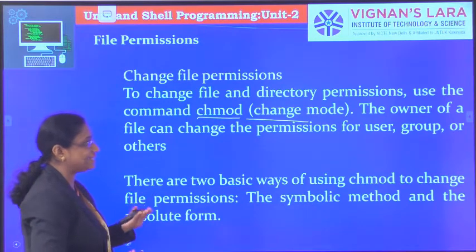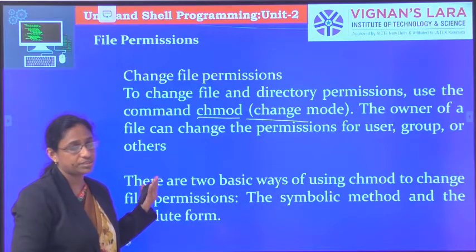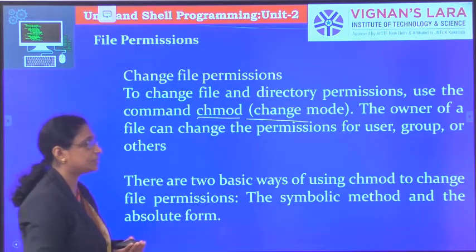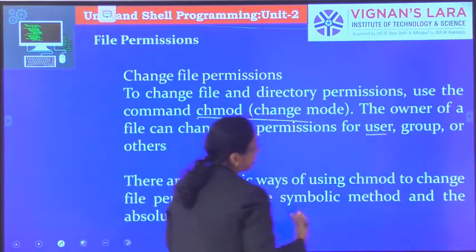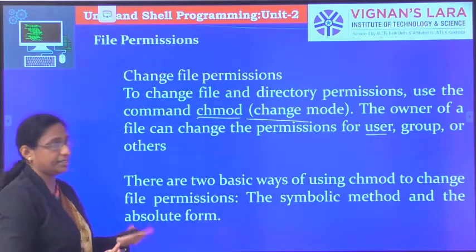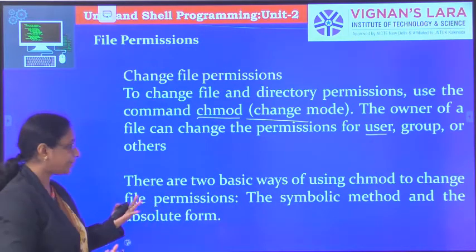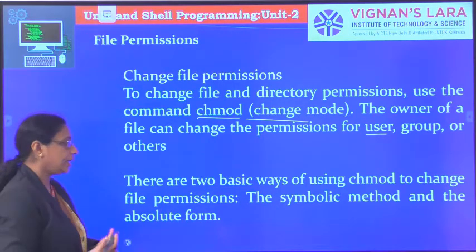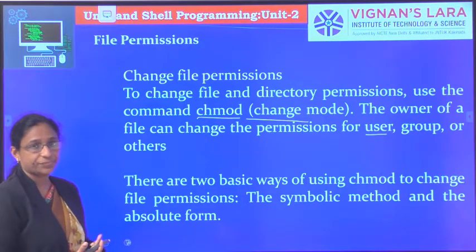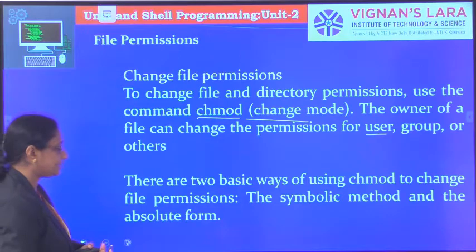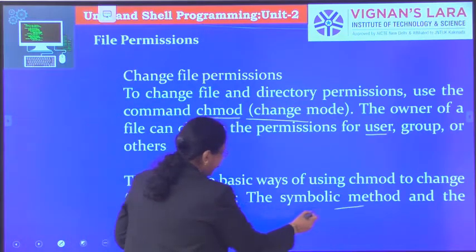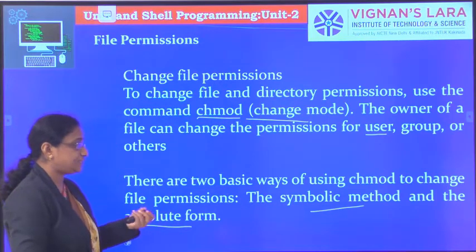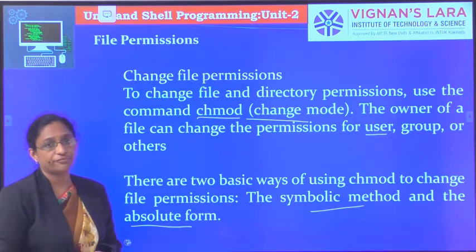The owner of the file can change the permissions for the users, that is the owner of the file, group, or others: 3 categories of users. For changing the permissions we have 2 methods. The first one is called the symbolic method, and the second one is called the absolute form. Using these 2 methods we can change the permissions of a particular file.